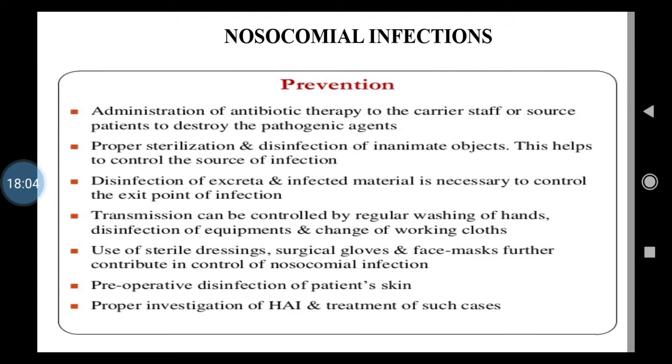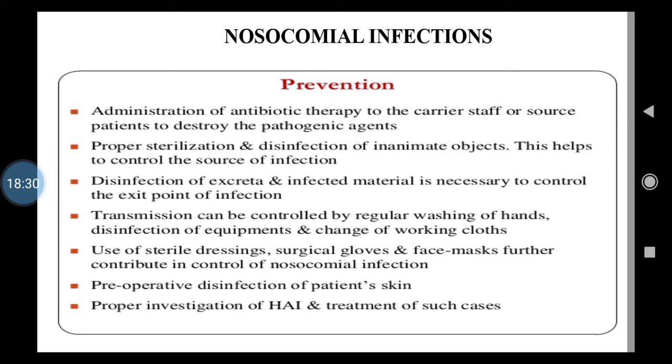Now the next part in this we must know is prevention and control. How these hospital acquired infections can be prevented and controlled. So the following measures are there which are displayed on the slide, isn't it? So one is administration of antibiotic, isn't it?